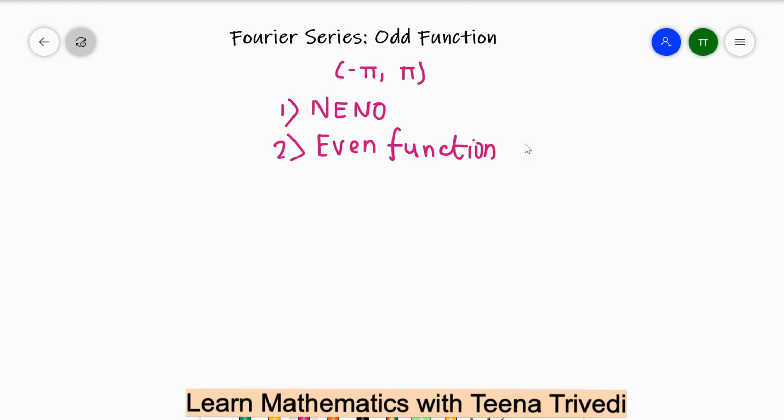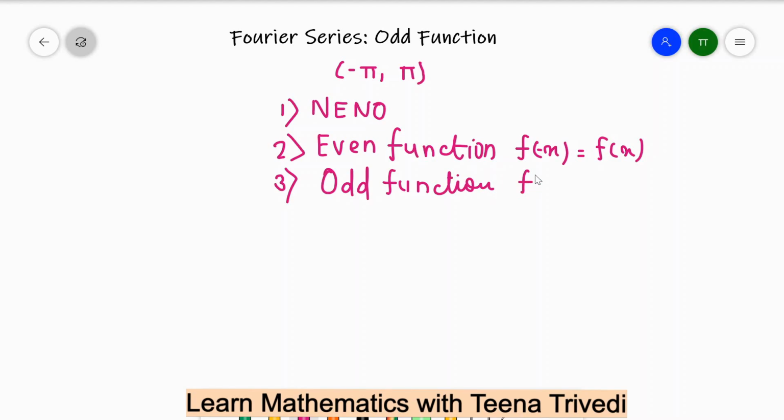Even function means the function satisfies this condition: f of minus x is equal to f of x. To understand this function you can watch the previously uploaded video. And the third condition is when the function is odd, and odd function means f of minus x is equal to minus f of x. So this odd function we are going to solve today in this Fourier series lecture.